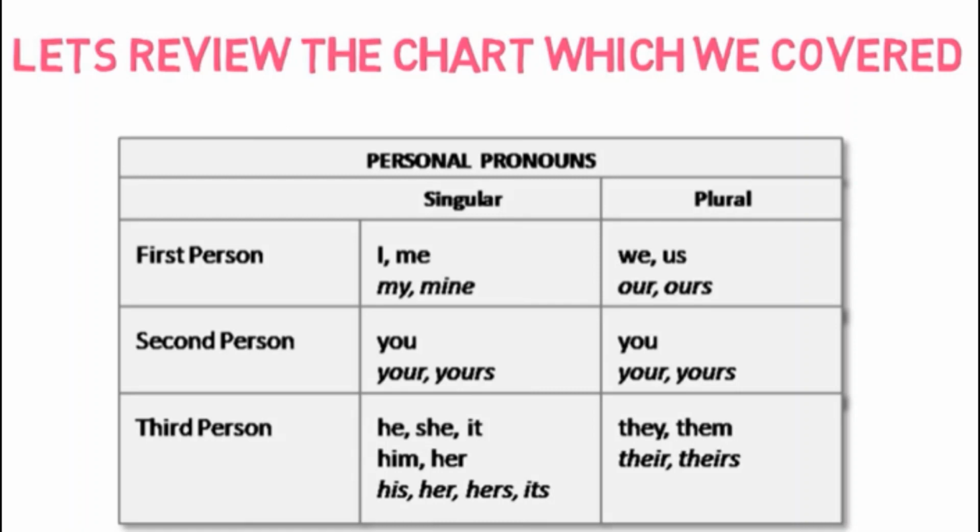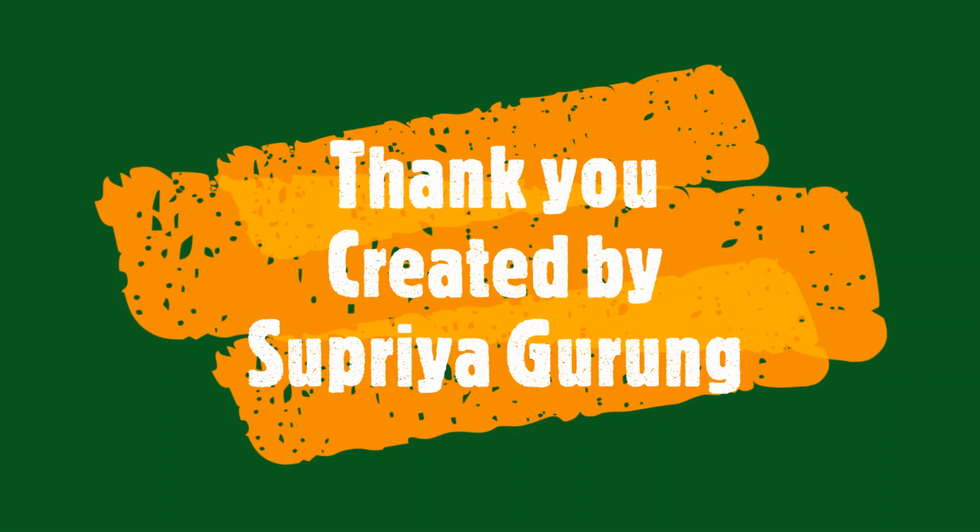Okay, so this is a chart which you have to learn, and you have to make this chart in your copy and learn it by heart. The first person, second person, third person are 3 kinds of persons we have, and 2 forms: singular form and plural form, which we have already done. Okay, the first person, can you see in singular form and plural form what are, and this is there in your book also, so you can go through this chart, and anything you're not able to understand, just let me know. Okay, so whenever we are speaking, always remember, don't make a mistake in first person, second person, or third person, and always remember what is the singular form and the plural form. Next we will do the exercise.